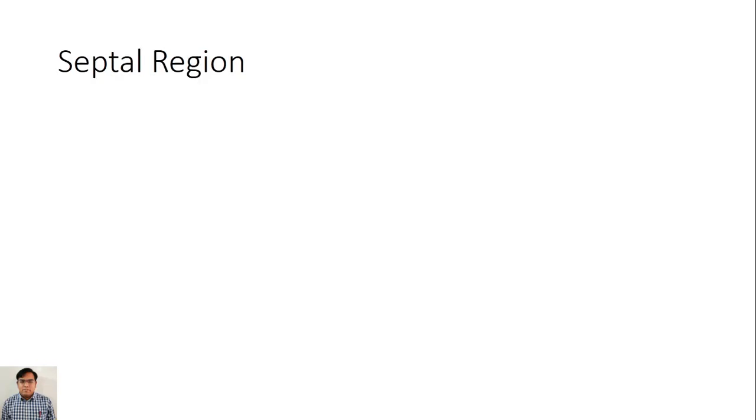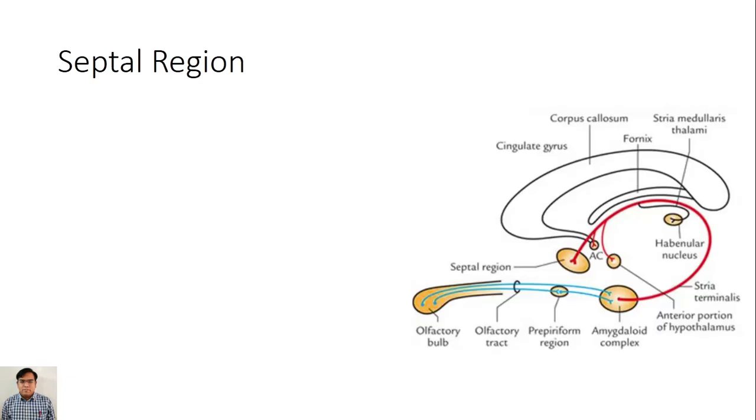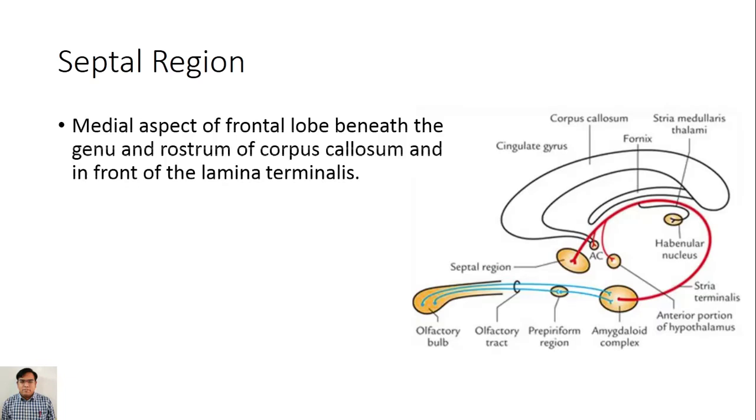Okay. Now the septal region. It is the medial aspect of the frontal lobe beneath the genu and rostrum of the corpus callosum and in front of the lamina terminalis. In this diagram you can see the corpus callosum, genu and rostrum as well as lamina terminalis.